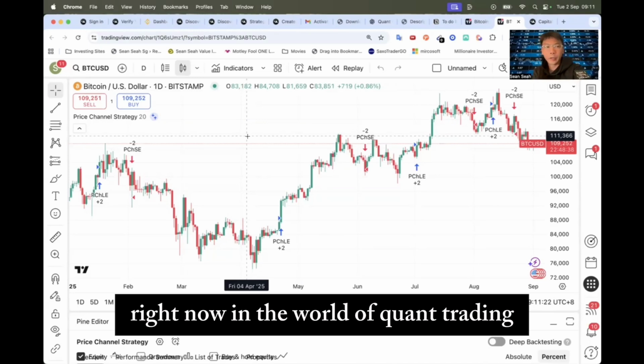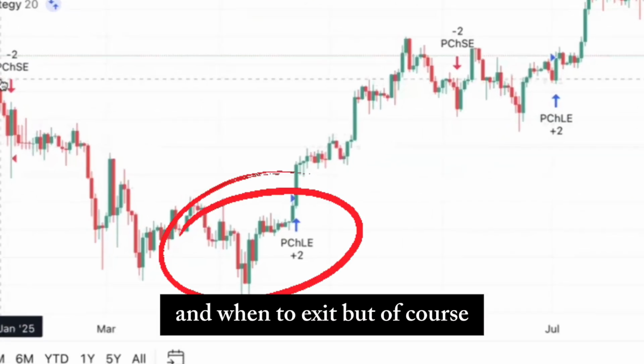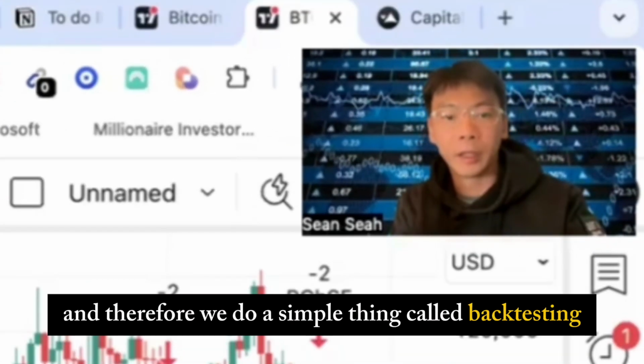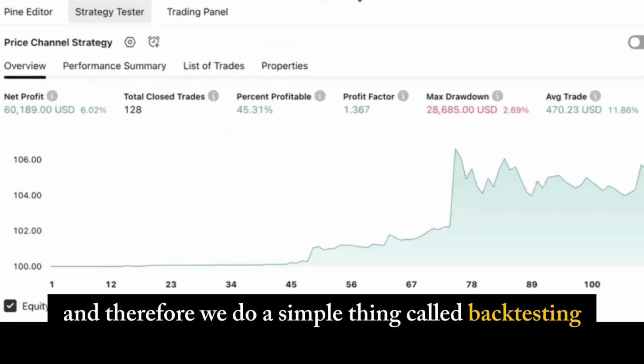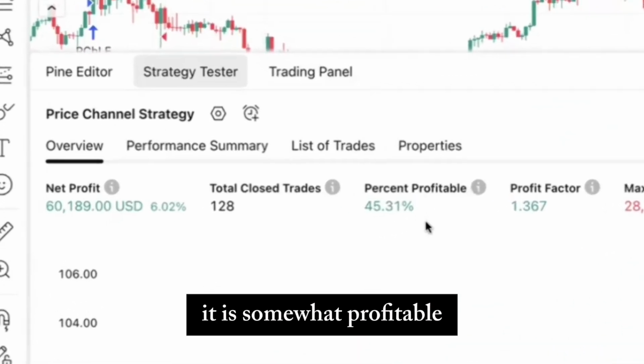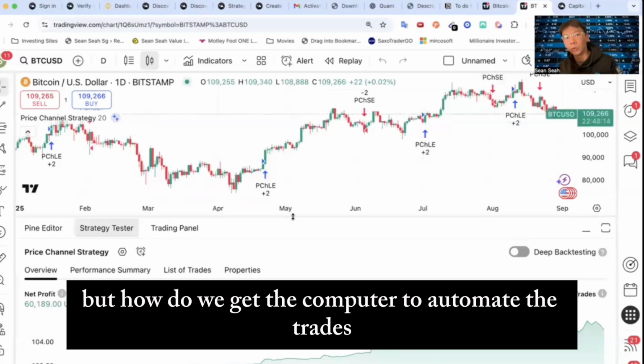In the world of quant trading, we want to set trading rules on exactly when to enter and when to exit. But of course, we want to make sure these trading rules are profitable. And therefore, we do a simple thing called backtesting. So this particular strategy, you can see it's a price channel strategy on Bitcoin. It is somewhat profitable. But how do we get the computer to automate the trades?